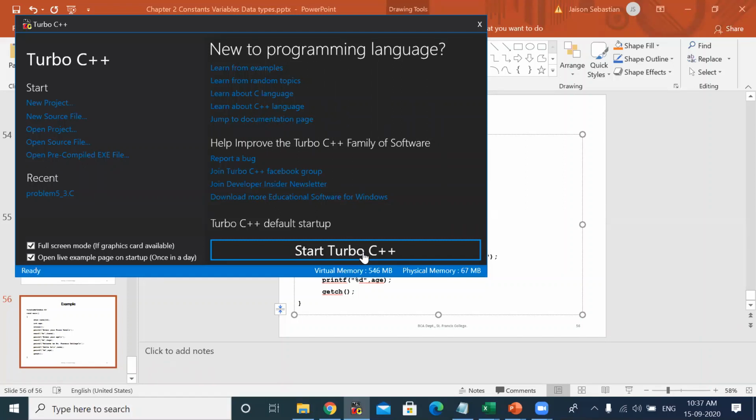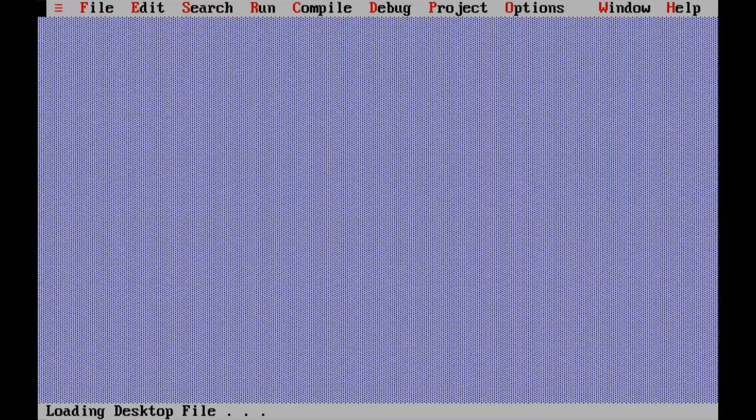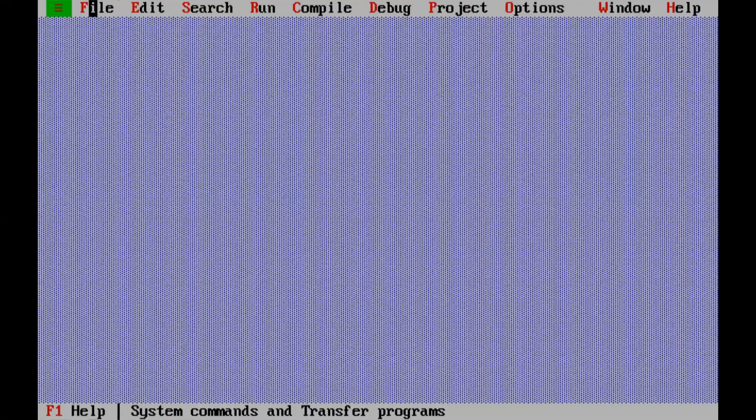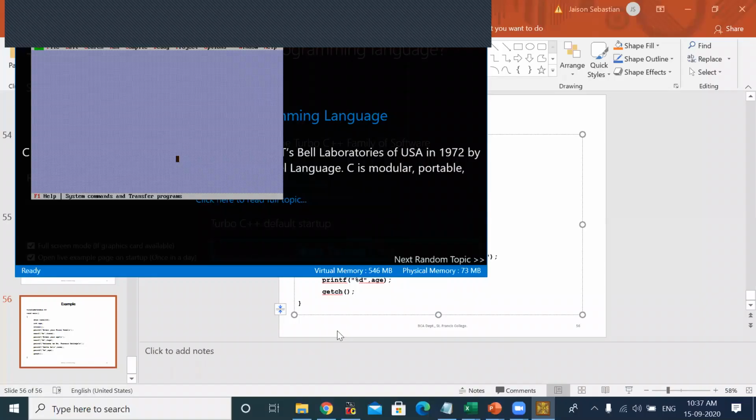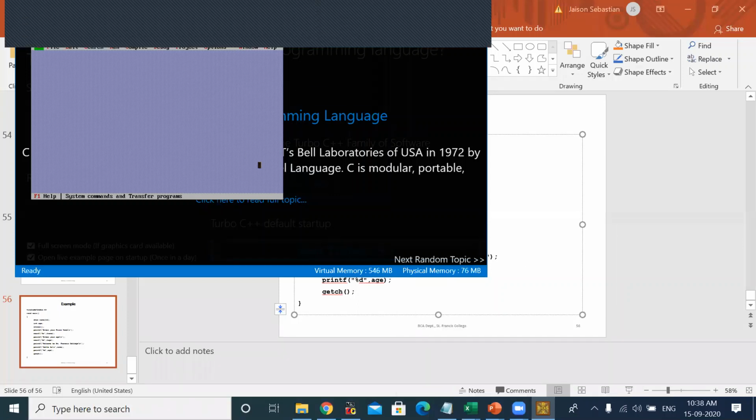Understood? So start Turbo C. If you are not having a laptop, you will not be able to execute any of the programs, so make sure that you have a laptop. Hope you are able to see. I am sharing.